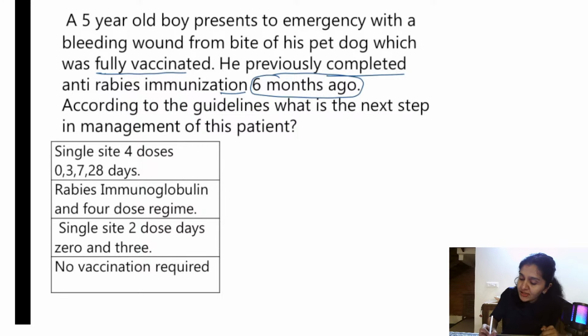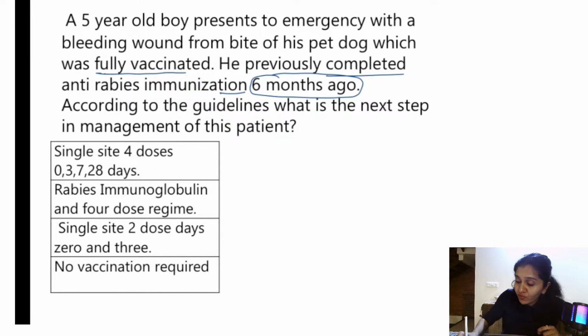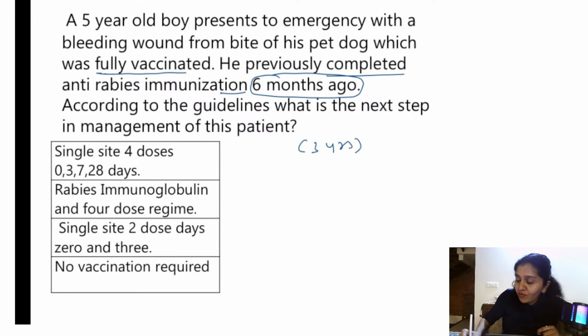Yeah, so the answer for this is, since he was already immunized 6 months ago, that is within 3 years, we don't have to give the entire vaccination again. Okay, we don't have to give the entire post-exposure prophylaxis, whatever that 4 doses, 5 doses again. We just have to do a re-exposure prophylaxis. Within 3 years, we have to do re-exposure prophylaxis. That is point number 1.